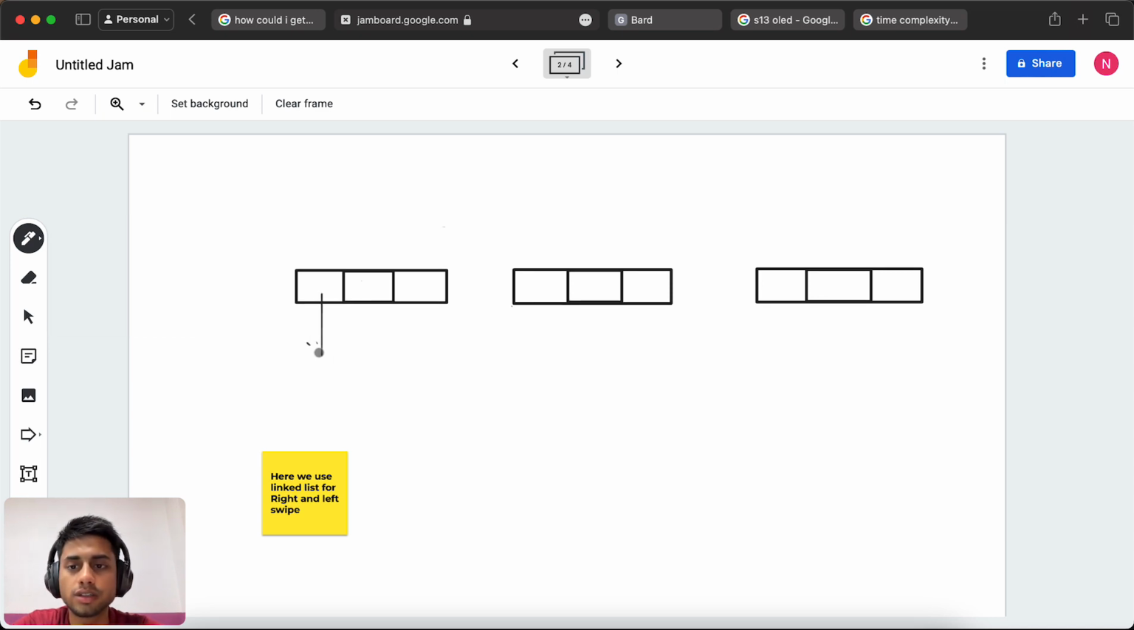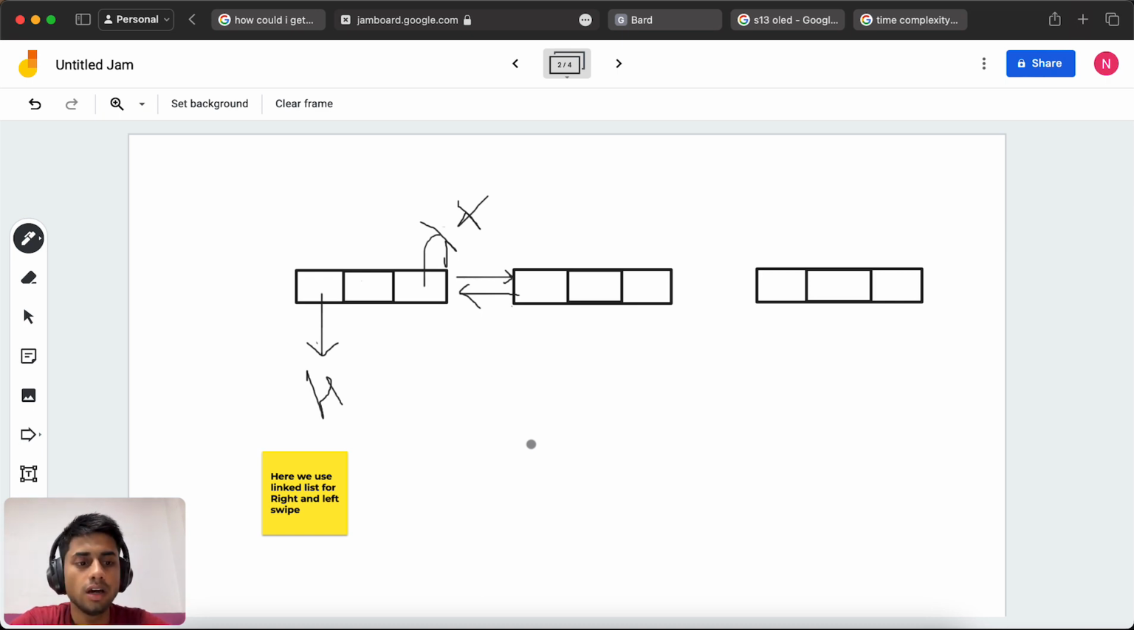The first one shows the head and the tail of it, and they are interconnected to each other, and it is also connected backward. By using it, you can go forward in the questions and also backward. So that's why we use the double linked list.